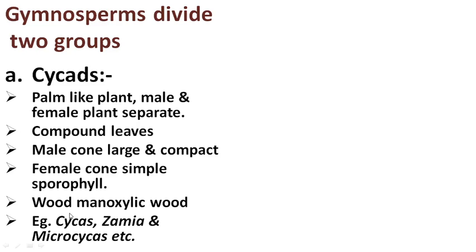So in a cycad, the wood development is monoxylic wood. Monoxylic wood means that the wood is soft in nature, and whatever secondary growth is there is poor, and the xylem is poorly developed xylem tissue, and this wood is soft and simple wood. Then the common examples of the cycads are Cycas, Zamia and Microcycas.